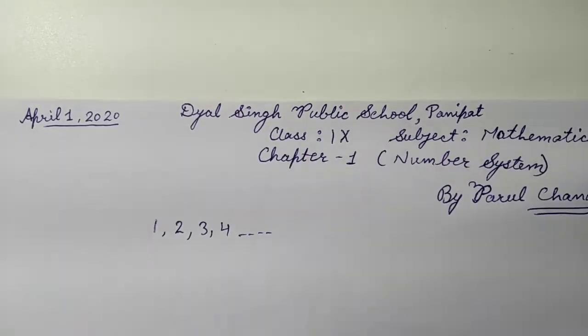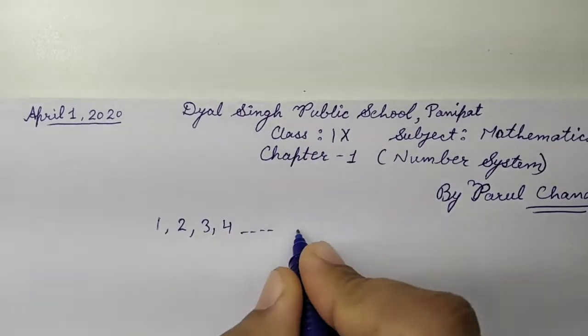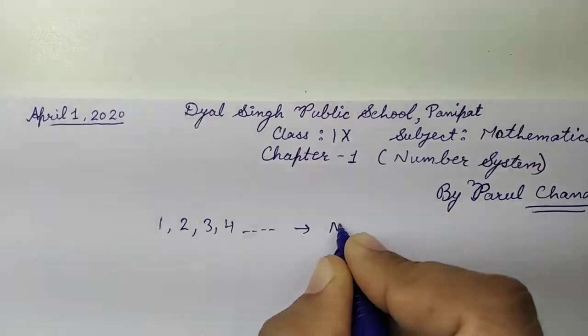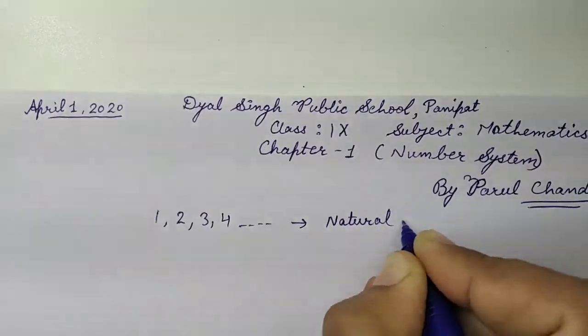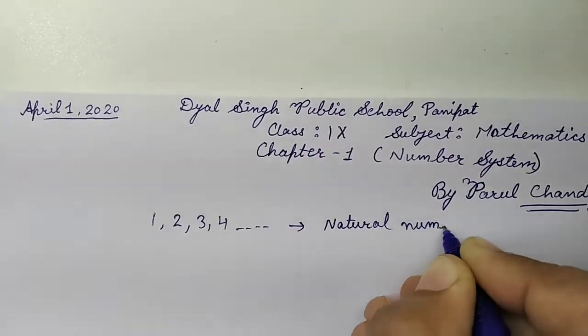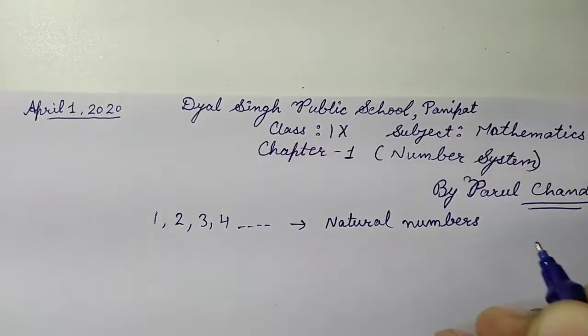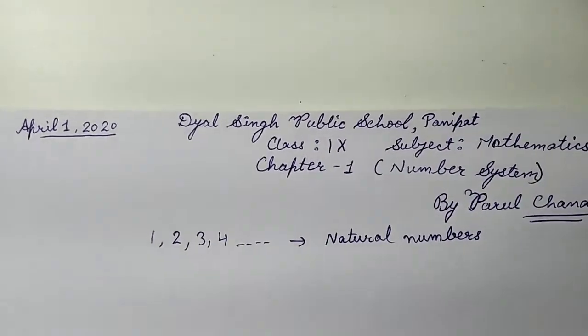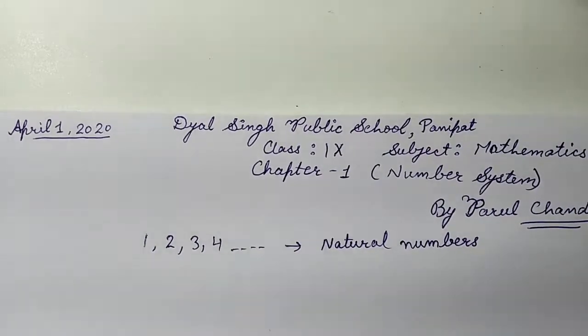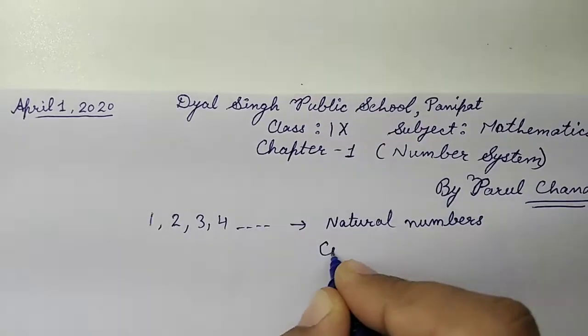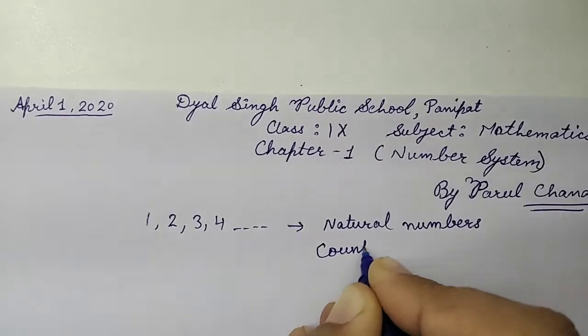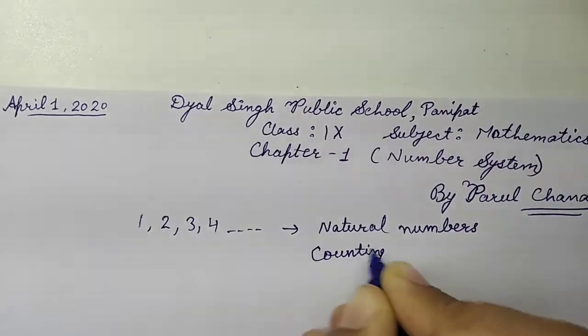So these numbers are called what? These numbers are called natural numbers, right? Because whenever we start counting, we always start with 1. So these numbers are also called counting numbers.